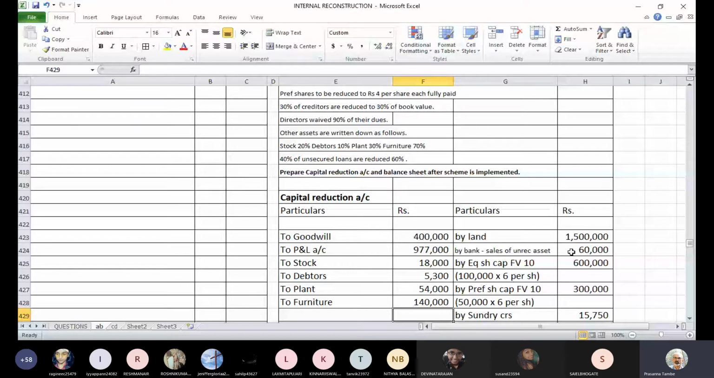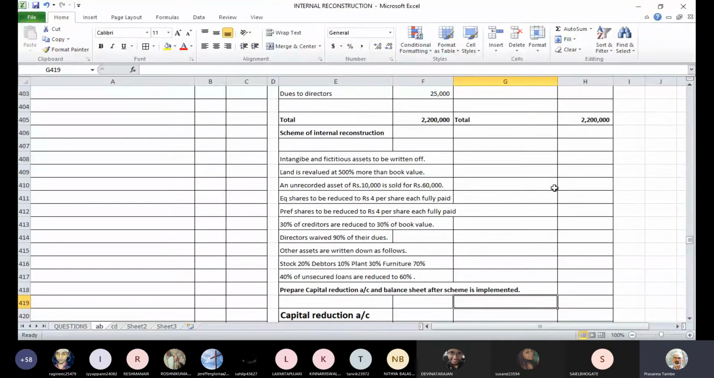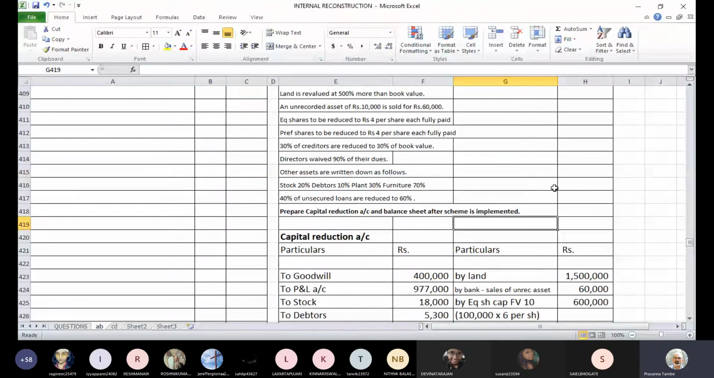Then the next adjustment says 40% of unsecured loans are reduced to 60%. There is a wording, something is missing there. Make it 60%. 40% of the unsecured creditors are reduced to 60%. Now, your unsecured loans are there in the balance sheet, which are 1 lakh rupees. Only 40% of that are agreeing for some change. And what is the change they are agreeing? They will be reduced to 60%.